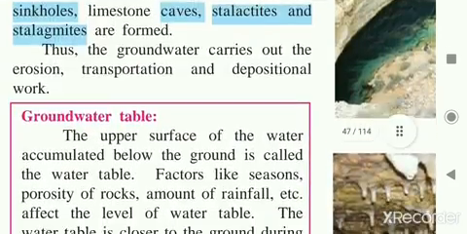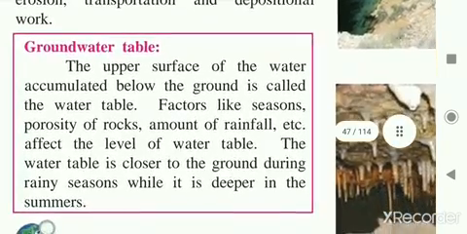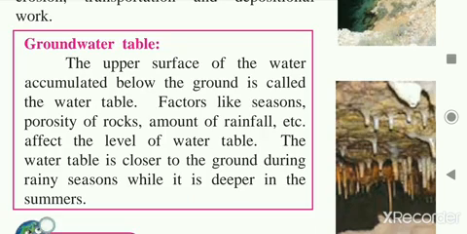And the groundwater table: what is the groundwater table? The upper surface of the water accumulated below the ground is called the water table. Factors like seasons, porosity of rocks, amount of rainfall, etc. affect the level of the water table. It totally depends on the seasons. In the rainy season, the water table is close to the ground, but in the summer season the water table is deeper below the ground. So this is known as the water table.